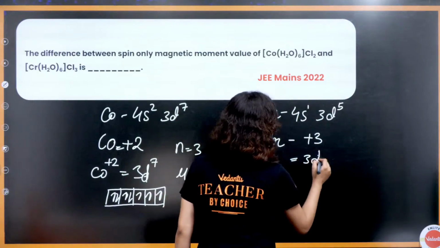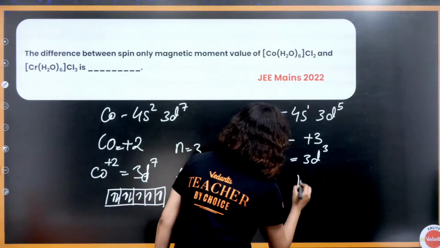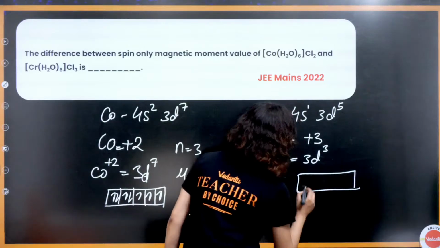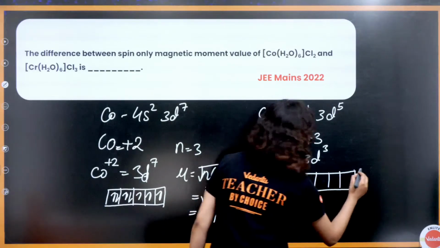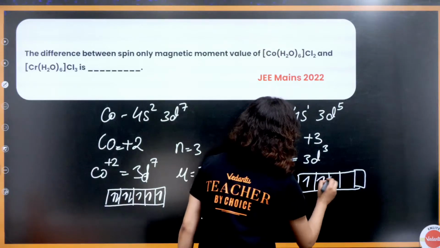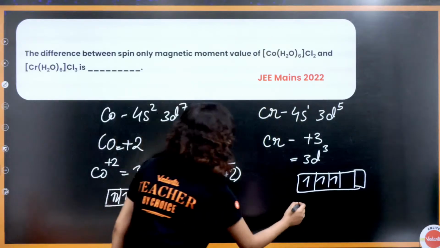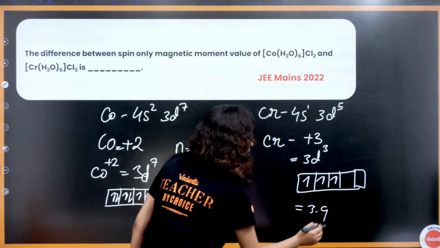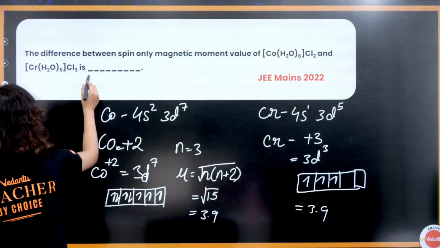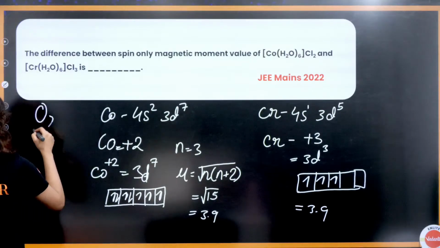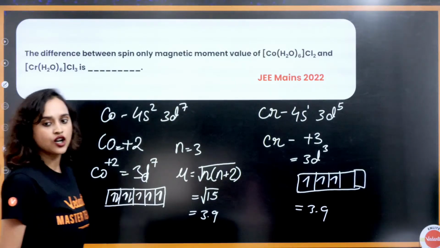Now for chromium, let's see, it's +3. That means it is 3d3. Again H2O is a weak field ligand. That means no pairing. 1, 2, 3. Again 3 unpaired electrons. It will again be the same thing, 3.9. So what will be the difference? The difference will be 0. The answer will be 0. Got it?